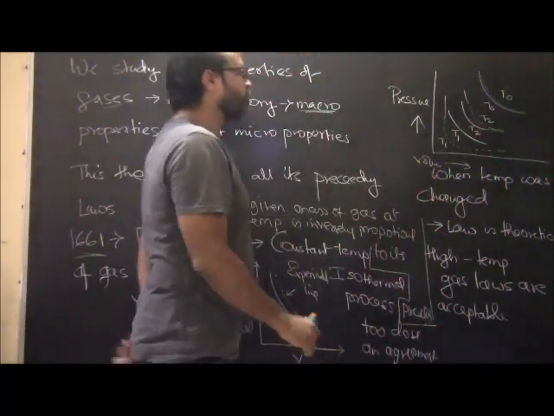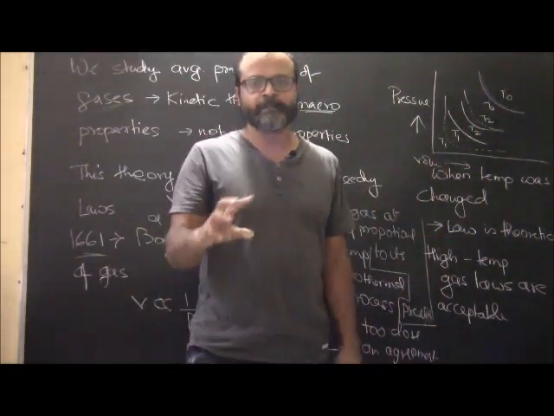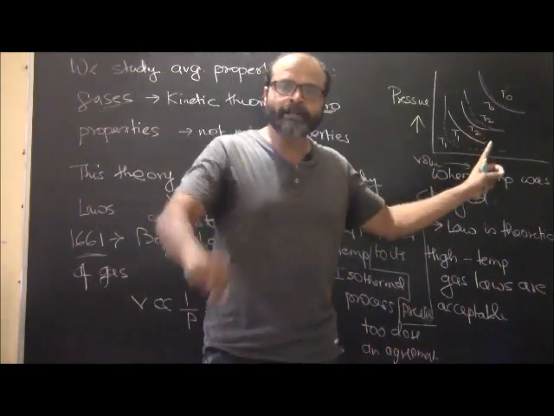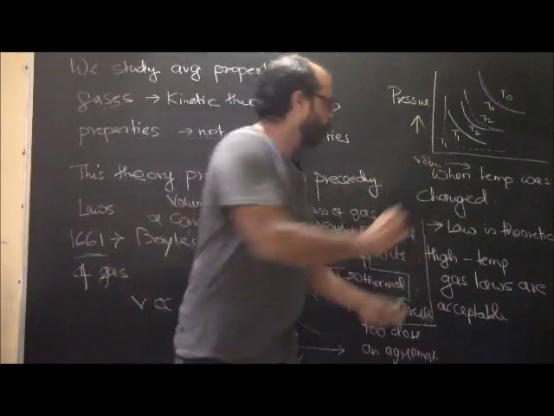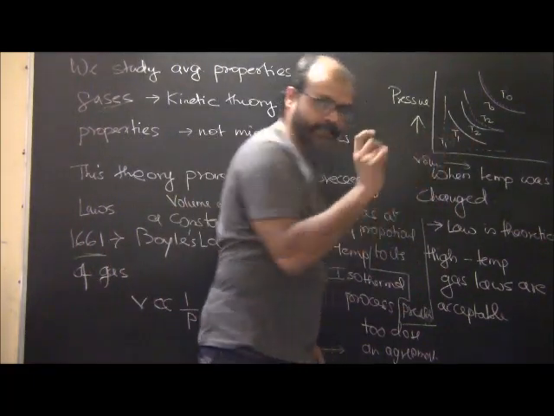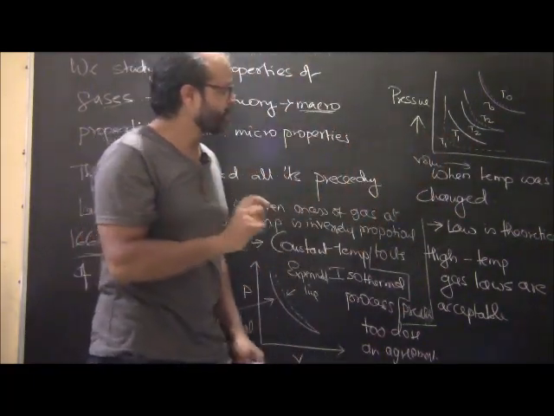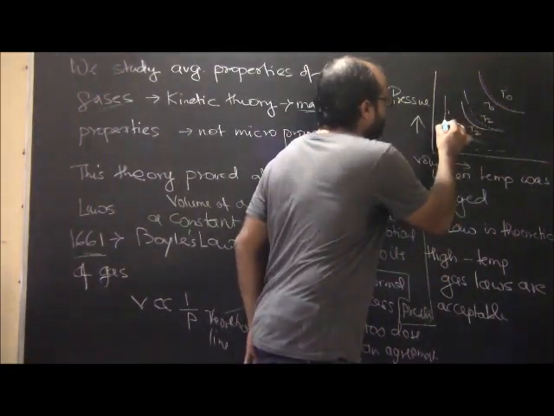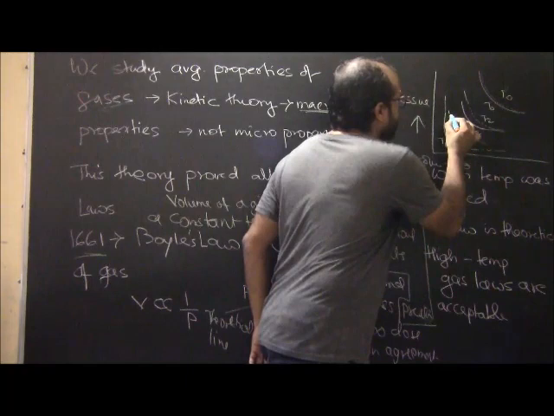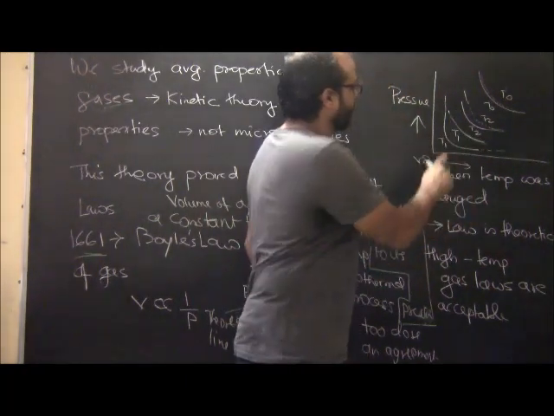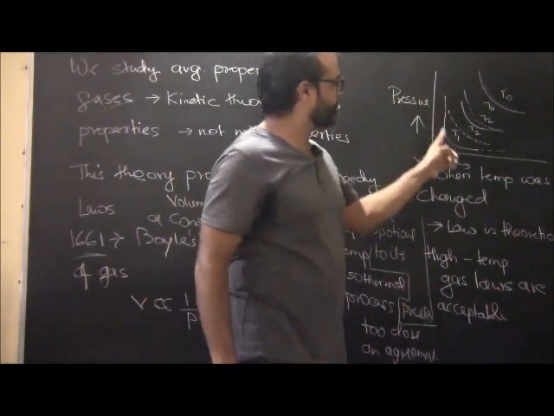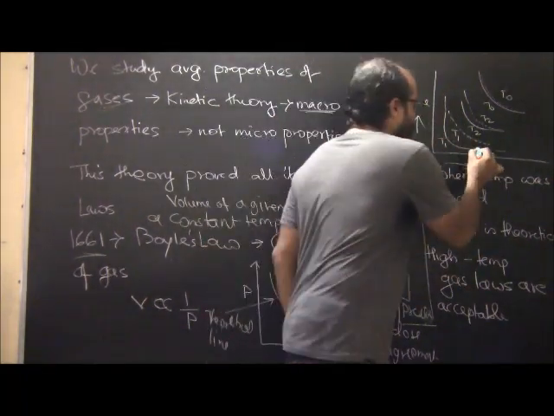When we make changes to the temperature and lower it, we see that the variation from the experimental value increases. So let's say this is the experimental value, and this is basically the theoretical value.